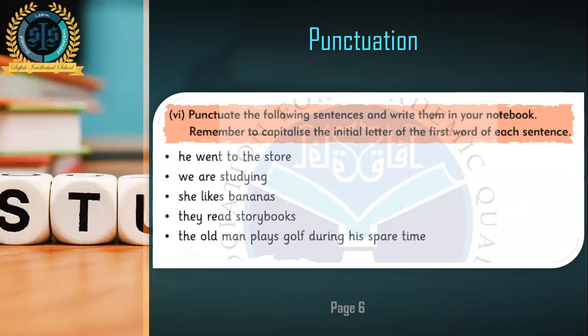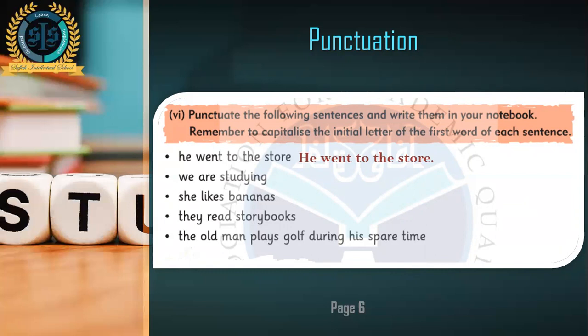The first one is: he went to the store. The problem in this sentence is that the h of he is not capital, and there is no full stop after store. Remember that when you start a sentence, you start it with a capital letter, and you end it with a full stop. Look, he went to the store. Now you have to write it correctly like this. Okay, grab your pencils and write it down with me. Do this exercise with me. You can write it in your book, it doesn't matter. You can write it in your notebook afterwards when you finish it here.